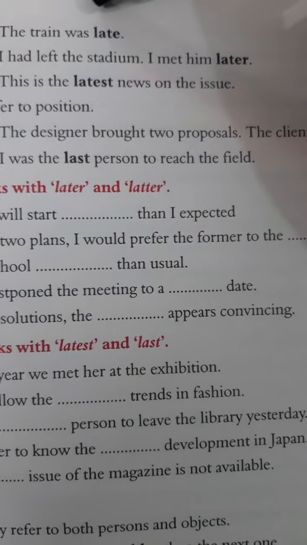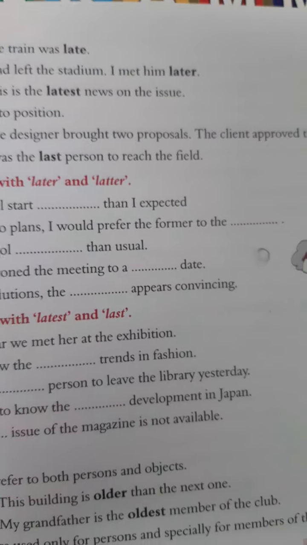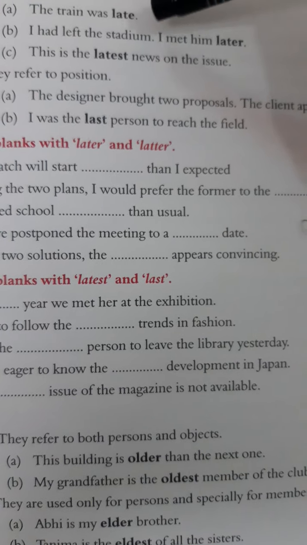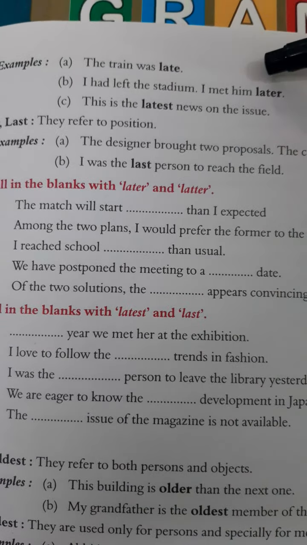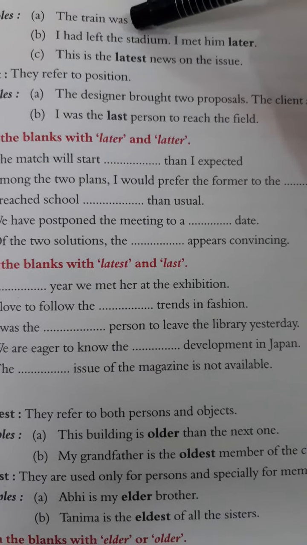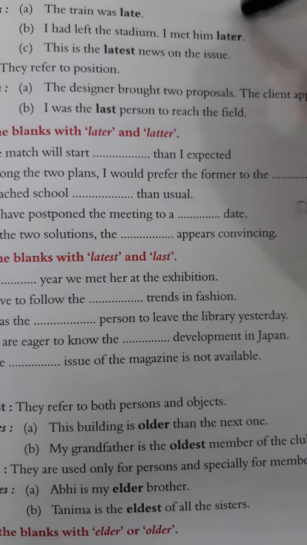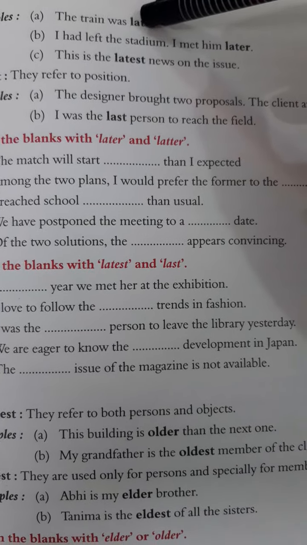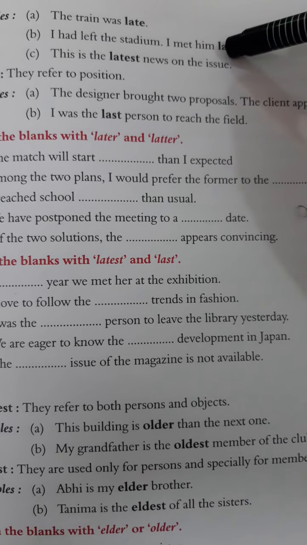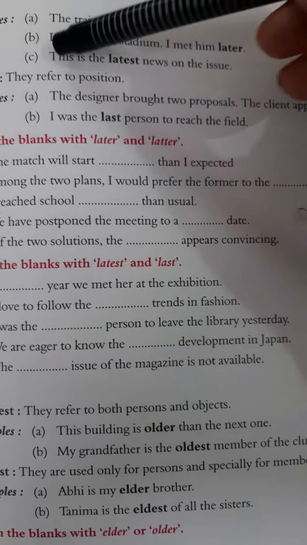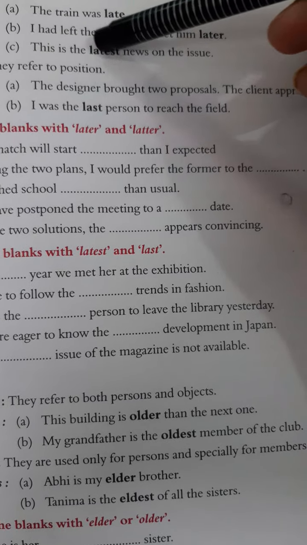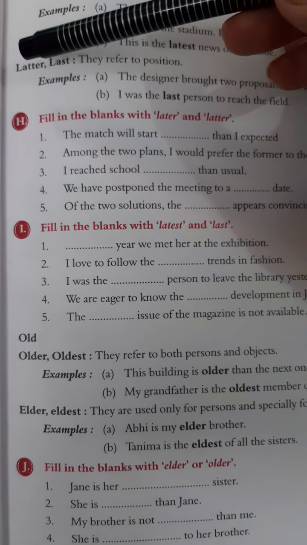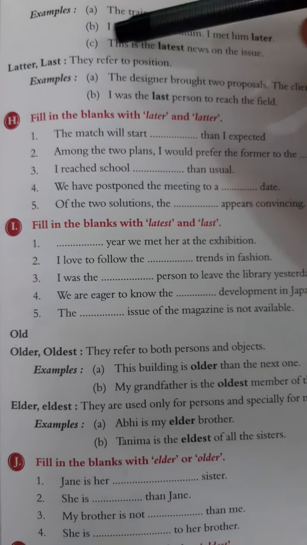Now, the train was late. It is very simple. I had left the stadium, I met him later. Just see the sentence: I left the stadium but I met him later. I met him after some time. Again, late and later mean different things. This is the latest news on the issue. Again, latest is different over here. Is this clear?